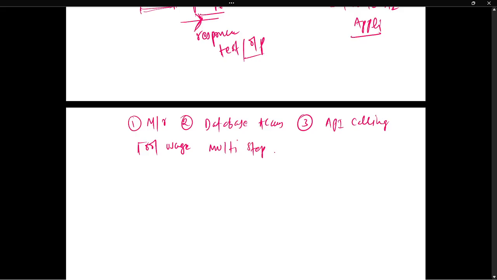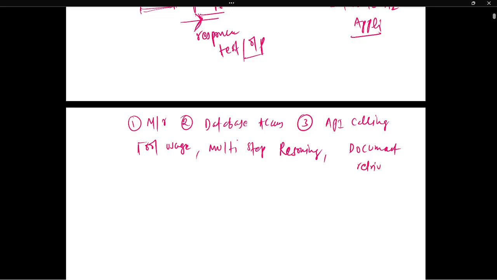Then we need multi-step reasoning. Then we need document retrieval, in the case of retrieval augmented generation, and then logging. Whenever you are building an application, we need all these things.